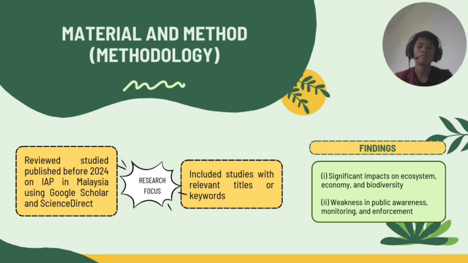For the case studies, we have Parthenium hysterophorus, causes agricultural loss and health issues. Second, we have Mimosa pigra, outcompetes native plants by forming dense thickets. Okay, now we proceed to findings.